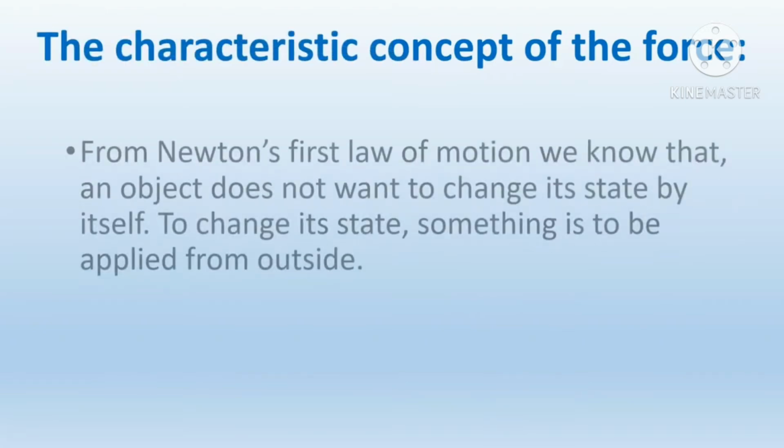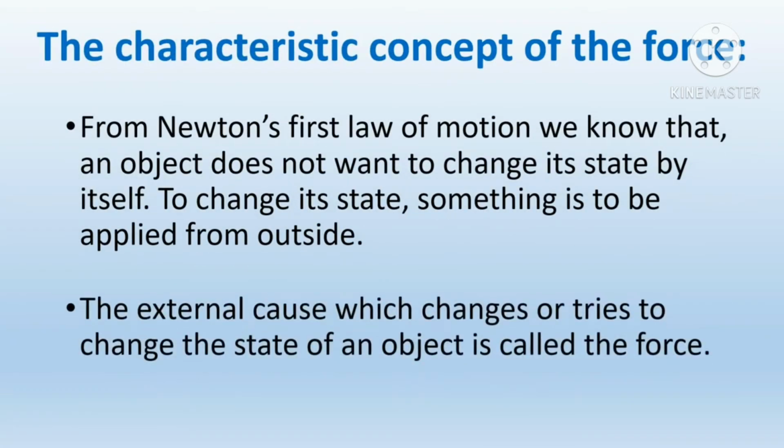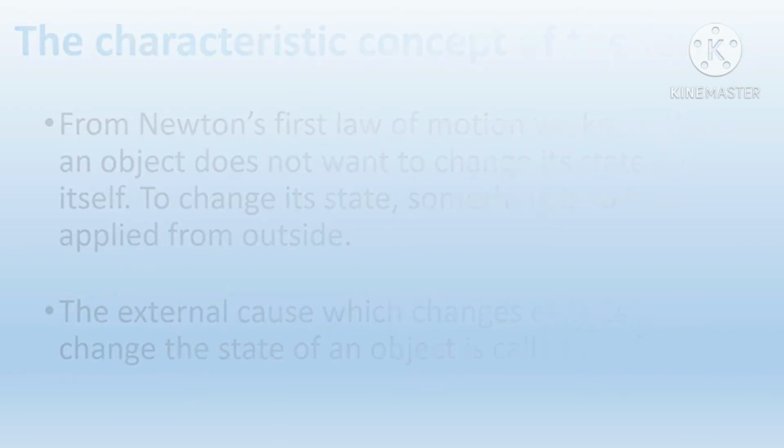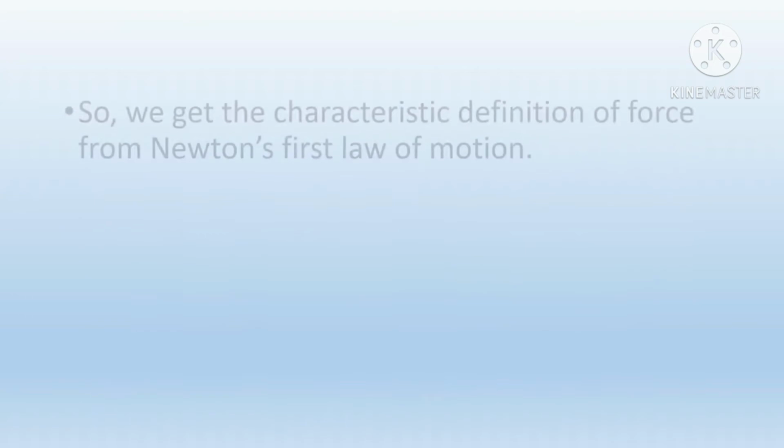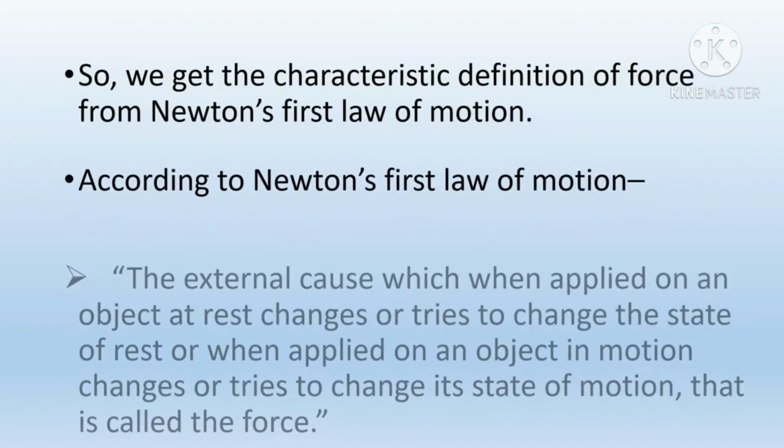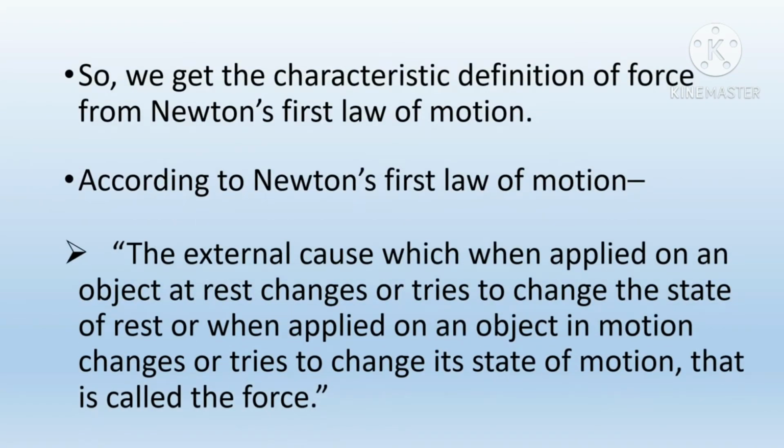The characteristic concept of the force. From Newton's first law of motion, we know that an object does not want to change its state by itself. To change its state, something has to be applied from outside. The external cause which changes or tries to change the state of an object is called the force. So, we get the characteristic definition of force from Newton's first law of motion.